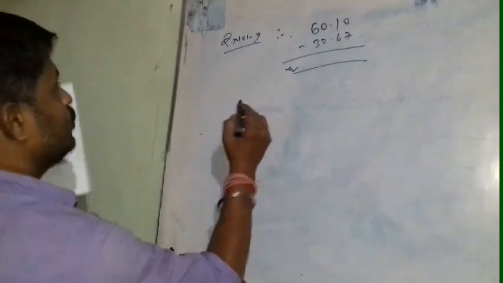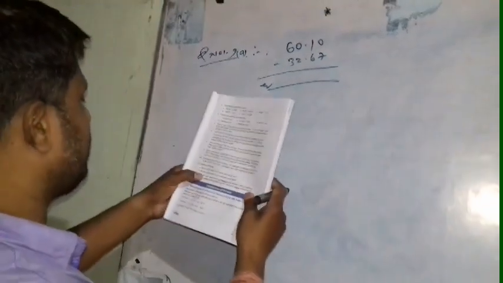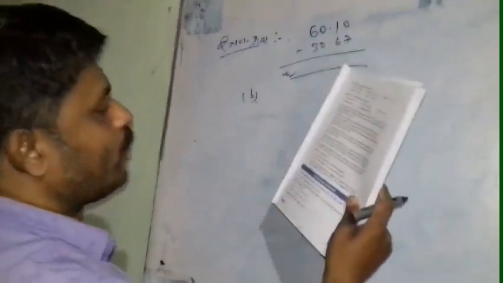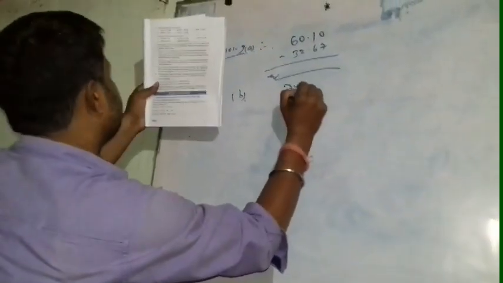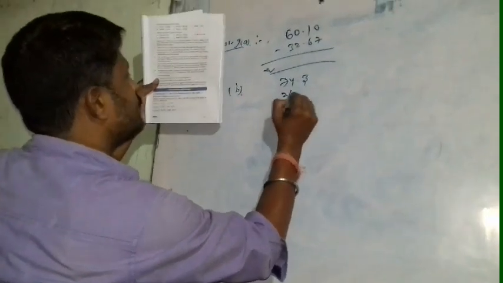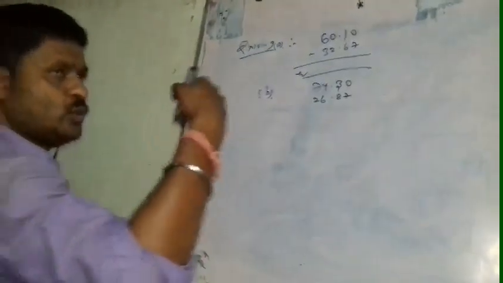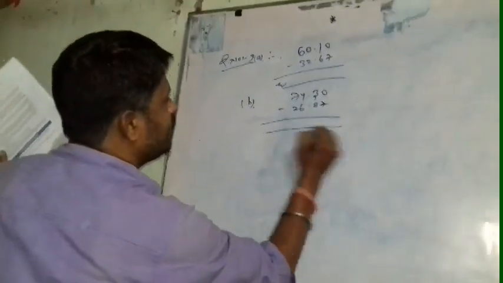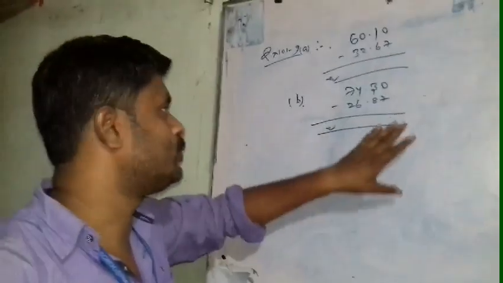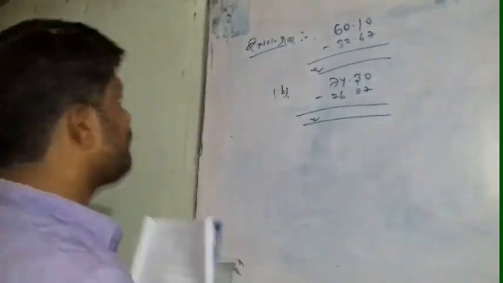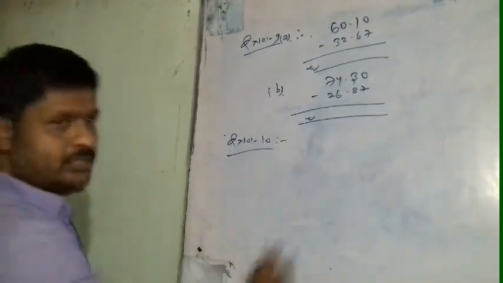Okay. Question number B. This was A, and now we are in question number B. By how much should 74.3 be decreased to get 26.87? Very easy question. 74.3 and 26.87. That means 0 is used to change it into a decimal like 74.30, and after this when you subtract 26.87 from 74.30, you get your answer. Now we are in question number 10, and this is the last question.